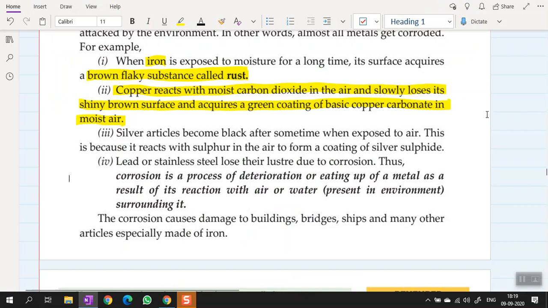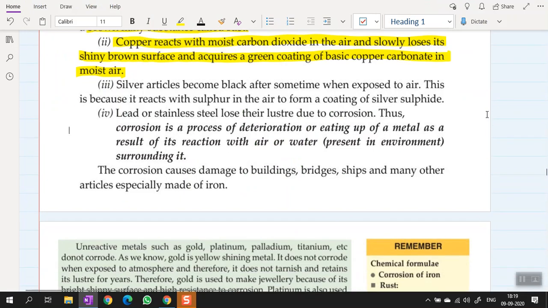Silver articles become black after sometimes when exposed to air. This is because silver articles react with sulfur in the air to form coating of silver sulfide. Okay, remember, silver articles also get corroded. They turn black. Actually, this black coating can be removed very easily by polishing silver. Okay, this black coating is due to the reaction of silver with sulfur in air to form a coating of silver sulfide. Okay, lead or stainless steel lose their luster due to corrosion.